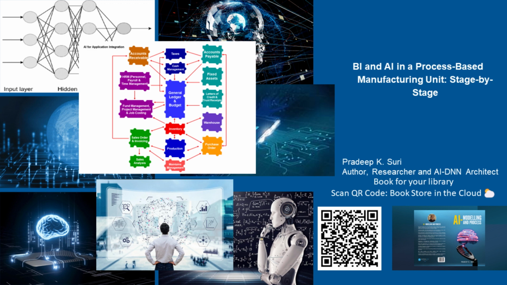Additional considerations. Security and privacy: implement robust security measures to protect sensitive data used in BI and AI systems. Ensure compliance with data privacy. IT infrastructure: ensure your IT infrastructure has the processing power and storage capacity to handle large data volumes used in BI and AI. Consider cloud-based solutions for scalability.